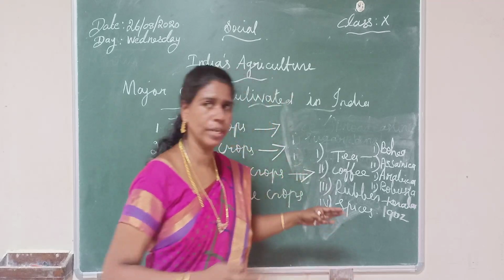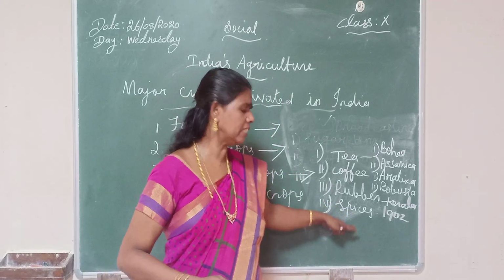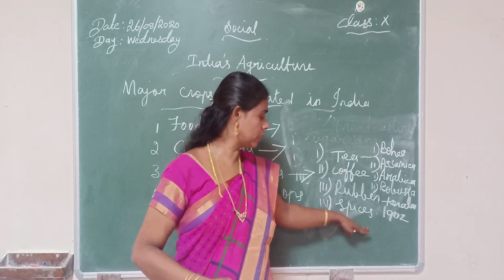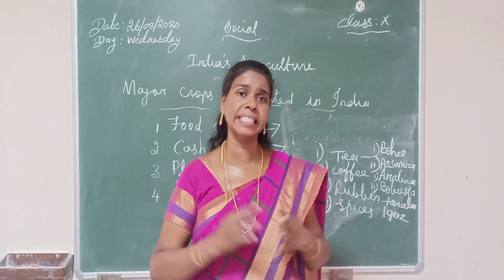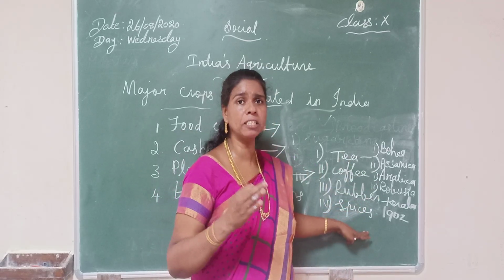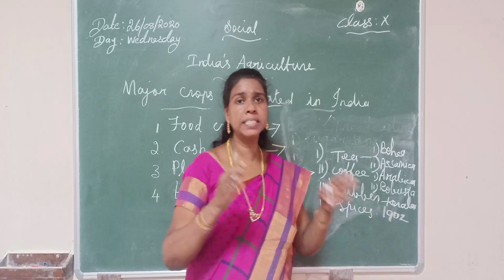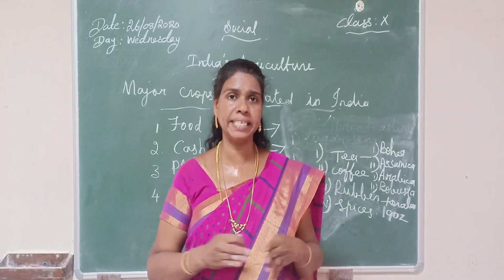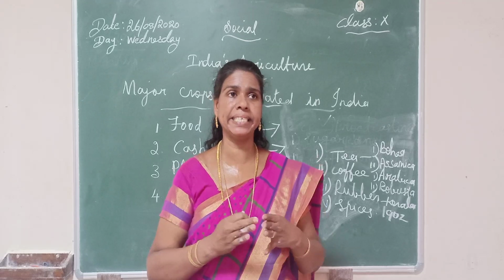Then the last one is spices. It is one of the most important plantation crops. It is used for cooking food and preparing medicine, dyes, etc. In India, some of the important spices are cultivated. The main spices are chili, ginger, cardamom, turmeric, etc. Kerala is the leading state.